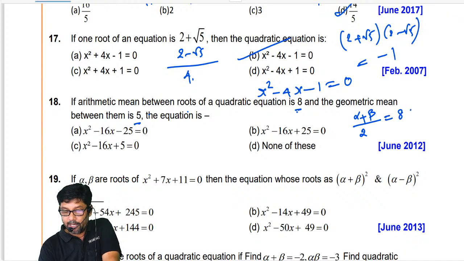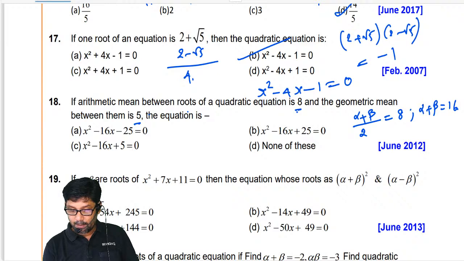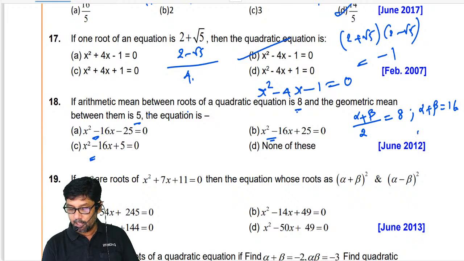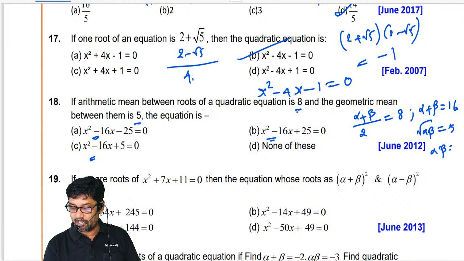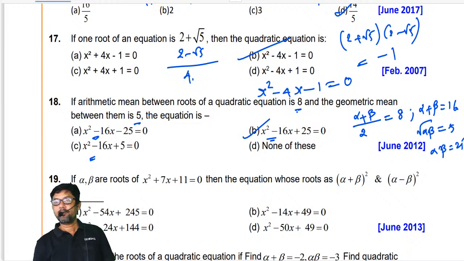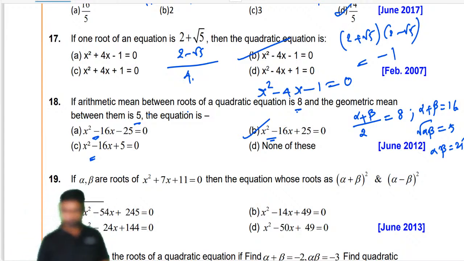Which is equal to 8. So the sum of roots is equal to 16. So my answer x square minus 16x. Yes, all the three options have minus 16x. Now geometric mean also we need to check. Root of alpha beta is equal to 5. So what is alpha beta? 25. That is plus 25. So option B. Is that right? Sum of roots and product. It's a very simple question.